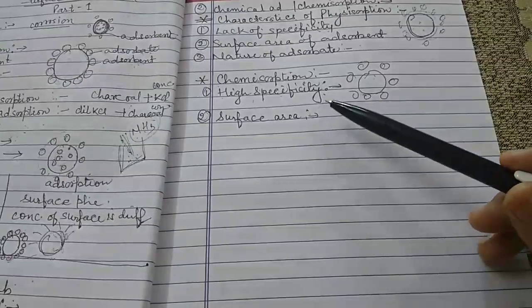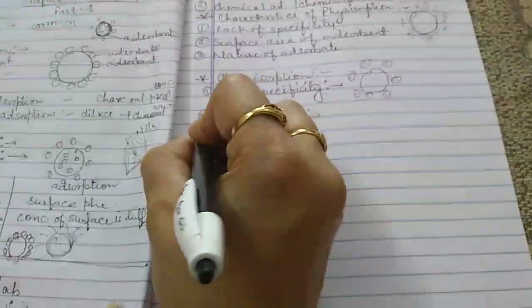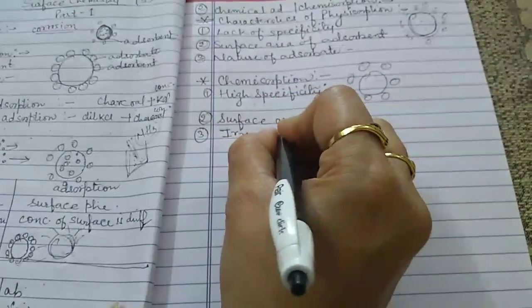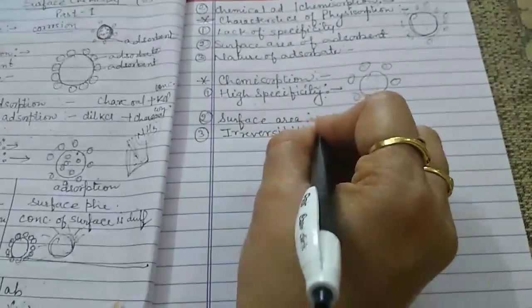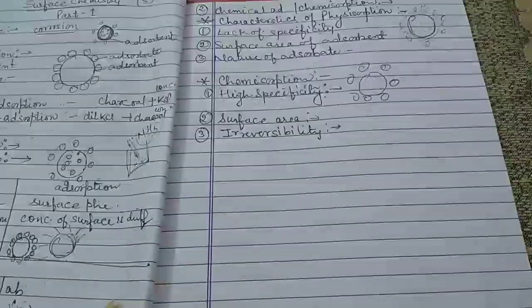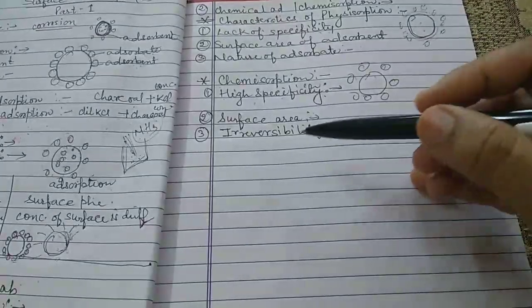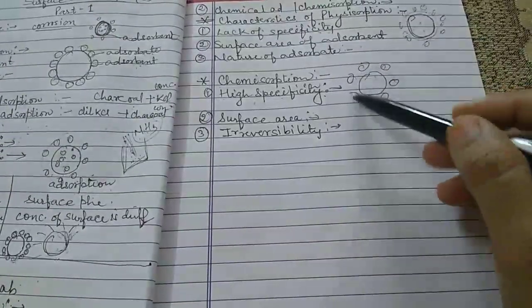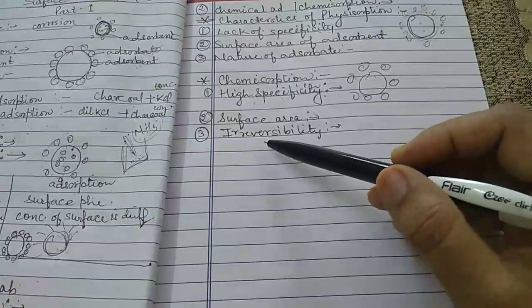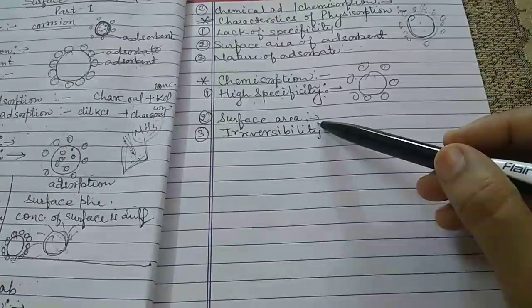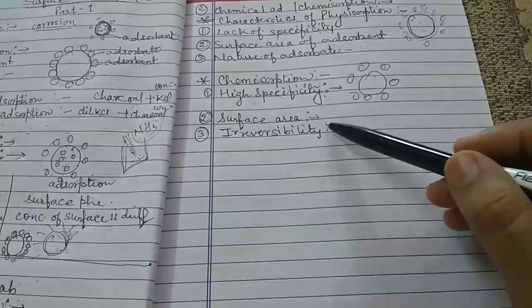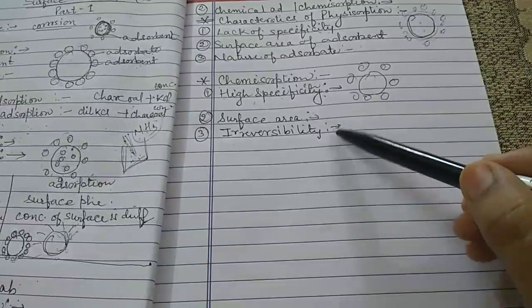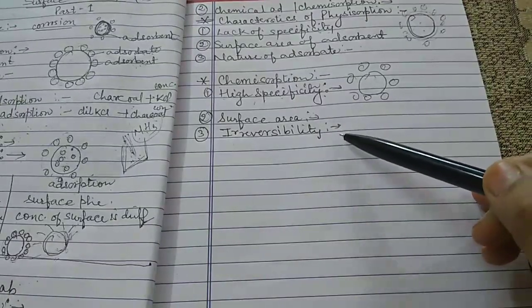Now the third one is irreversibility. Let us discuss irreversibility. Chemisorption involves compound formation, because there is a chemical bond formed. So it is usually irreversible in nature, because in this case the formation of a compound takes place. That's why it is irreversible in nature.